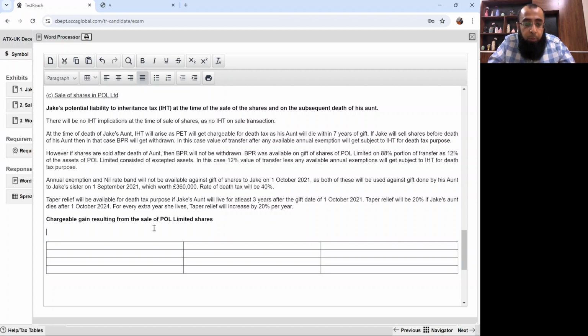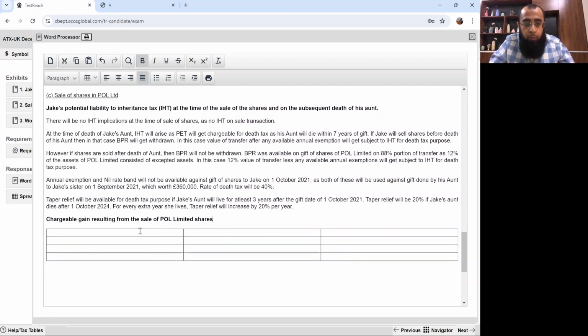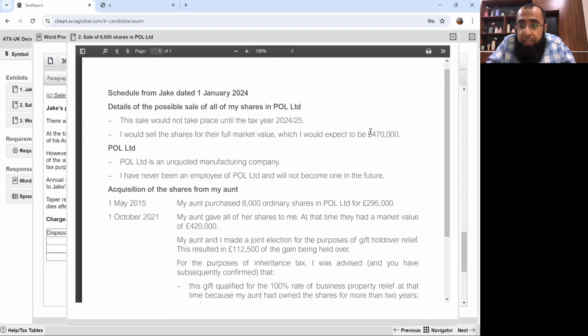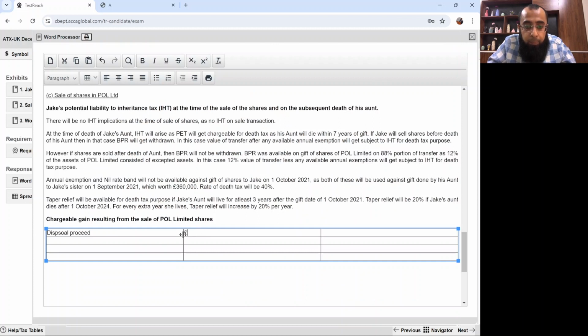What's the disposal proceed? The disposal proceed of these shares is £470,000. I want you all to listen to me carefully. £470,000. Now we have to pick up the cost.